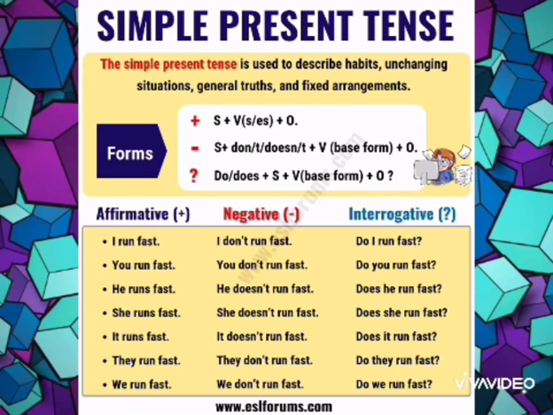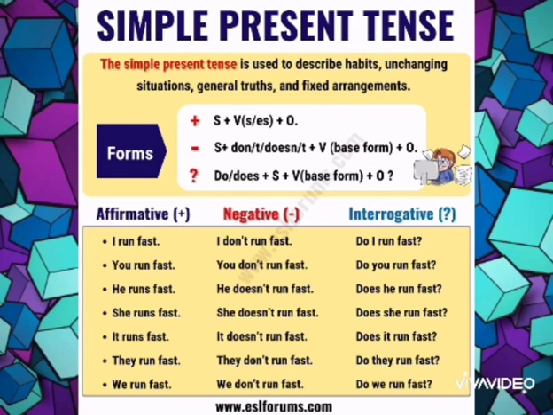You have also learned the rules for sentence construction in simple present tense: how to frame positive sentences, negative sentences, and interrogative sentences, that means questions. Positive sentences means yes type, negative means no type, affirmative belongs to positive sentences.